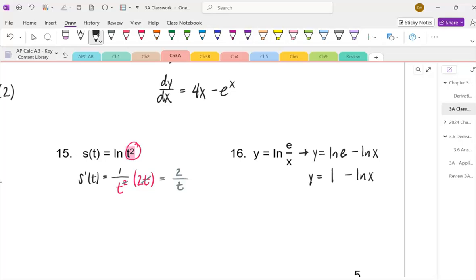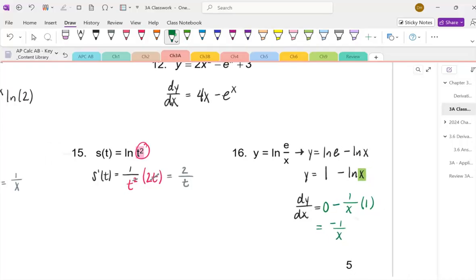And so really, when we take the derivative, we've got the derivative of the 1, which is 0, and then you've got minus 1 over a rewrite times the derivative of x, which is 1. So really our final answer for this problem is negative 1 over x.